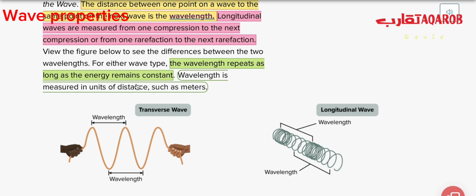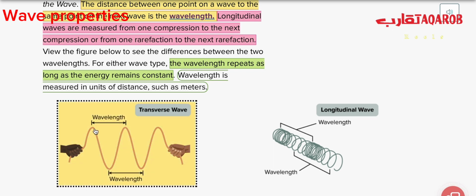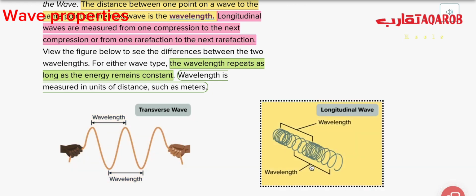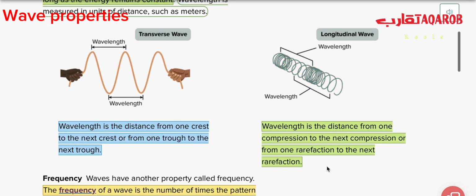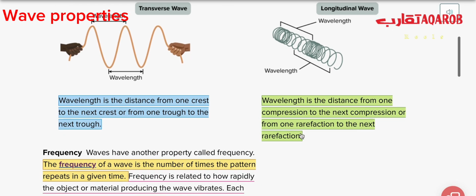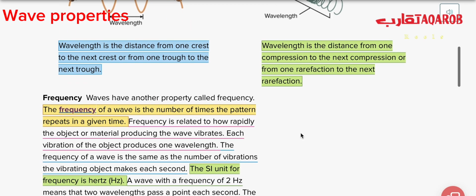So this is the wavelength for transverse waves. The distance from crest to crest or trough to trough is the same as long as the energy is constant. And for longitudinal waves, the distance from compression to compression or rarefaction to the next rarefaction. So this is the wavelength.